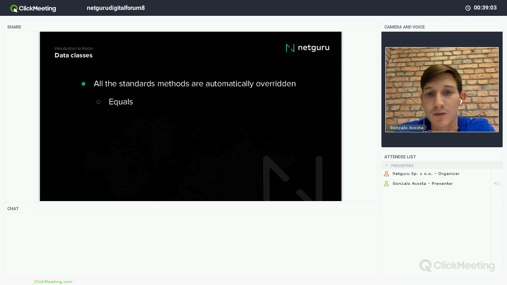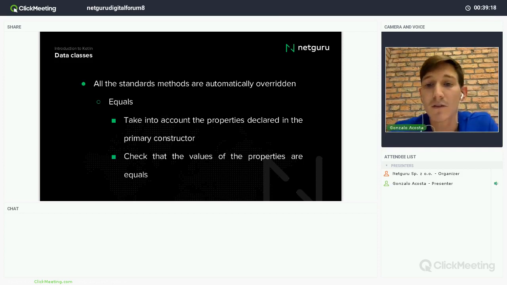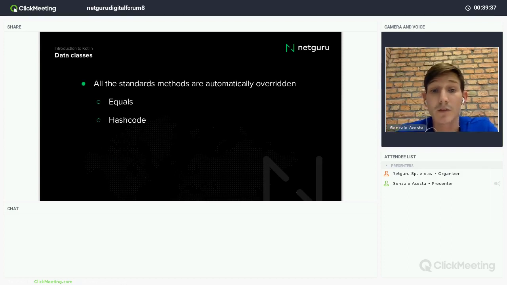All the standard methods are overridden, right? Which ones, for example, equals. What this equals in Kotlin will do is take into account the properties declared in the primary constructor. That's why it's important to use them. And it will check the values of these properties between them, right? For example, if you have a string and an int in one class, we'll compare the string and the int between the two different objects. Then also the hashCode.